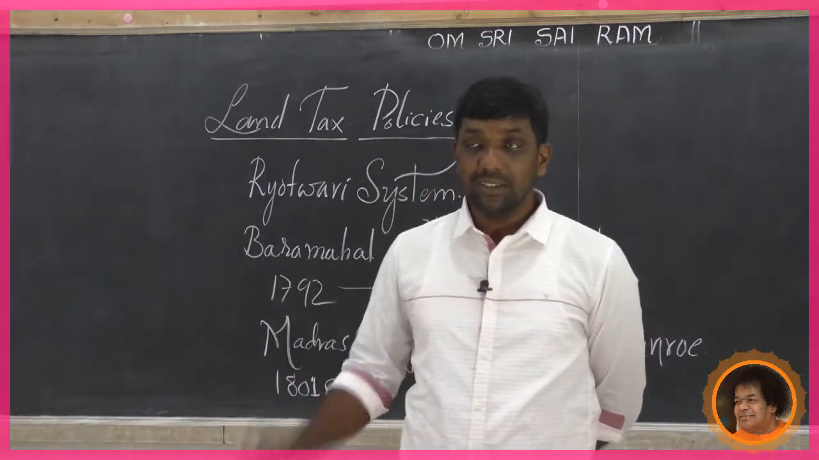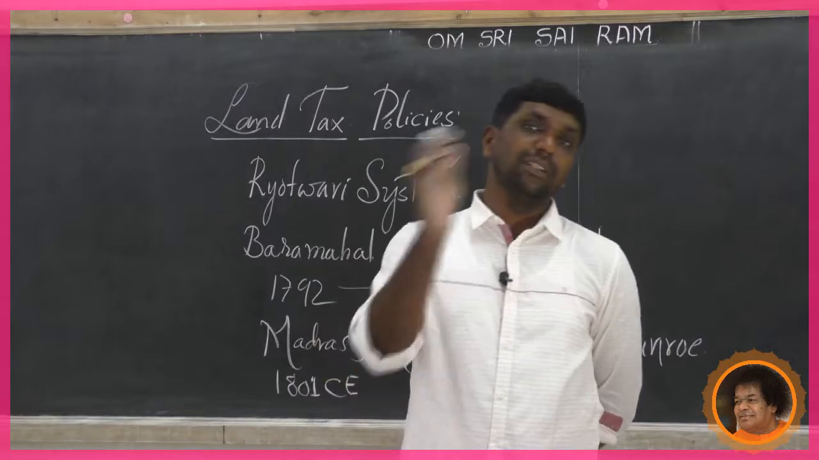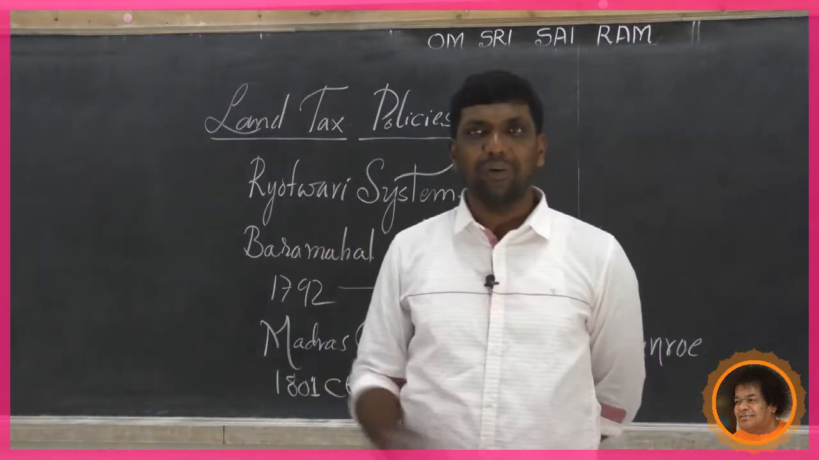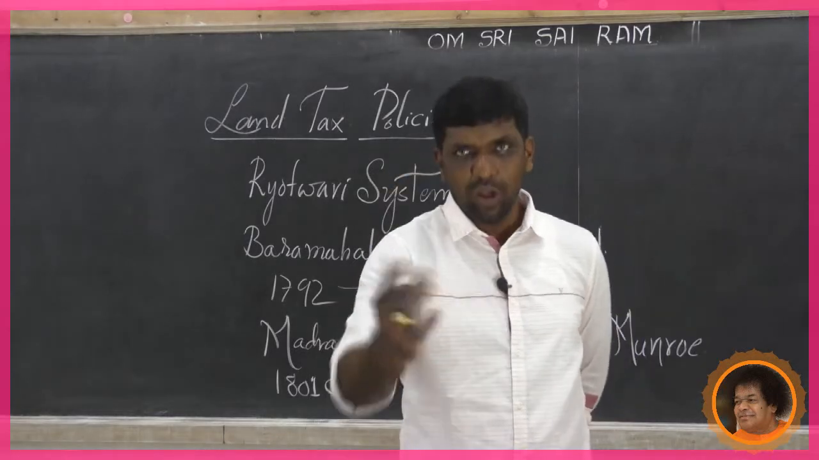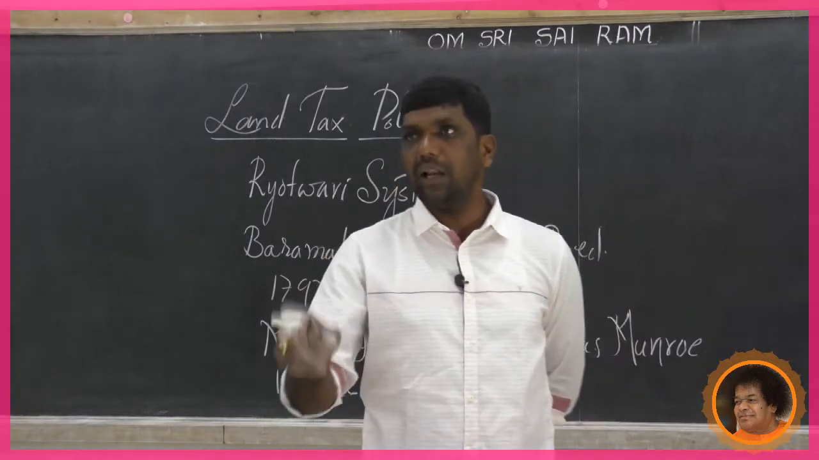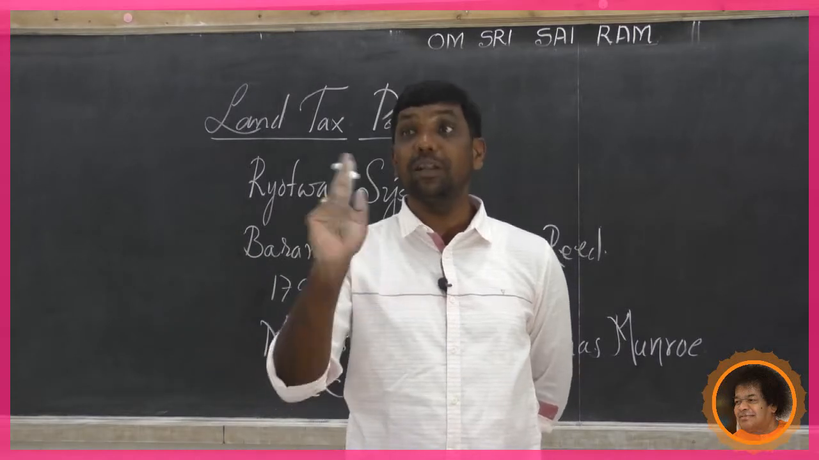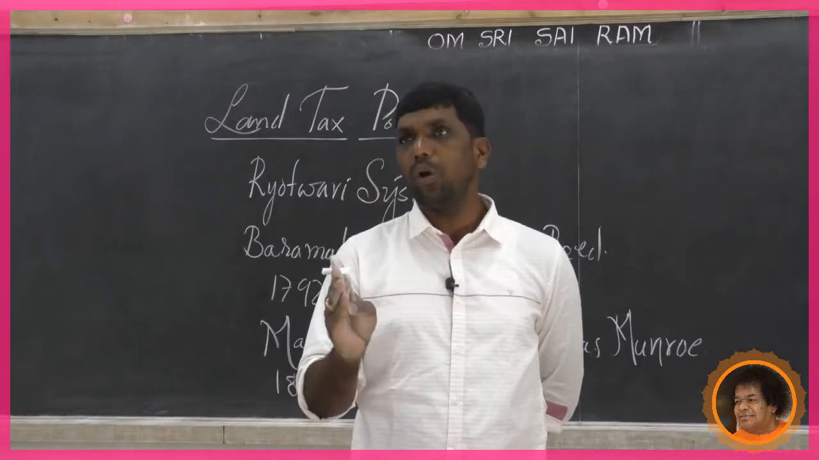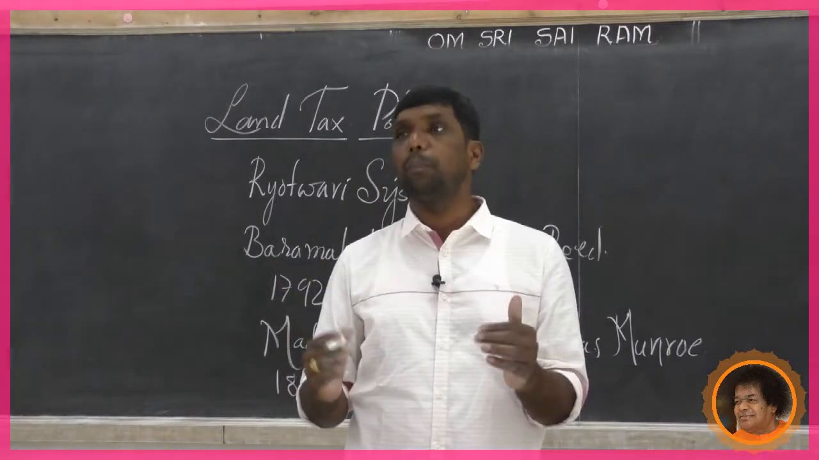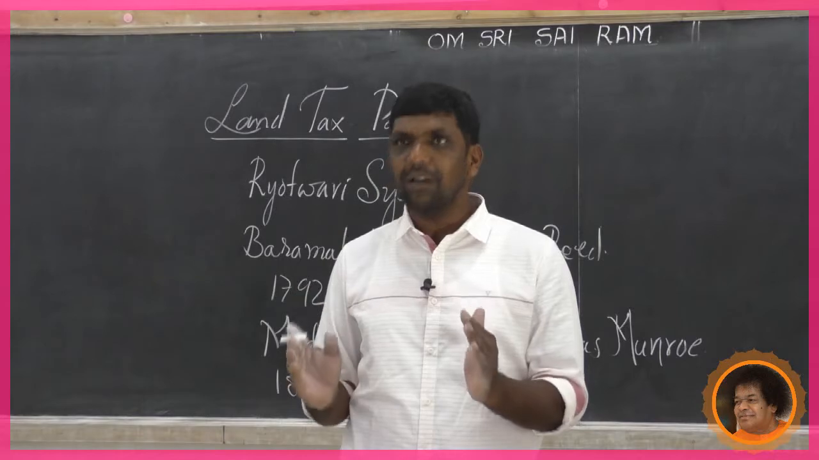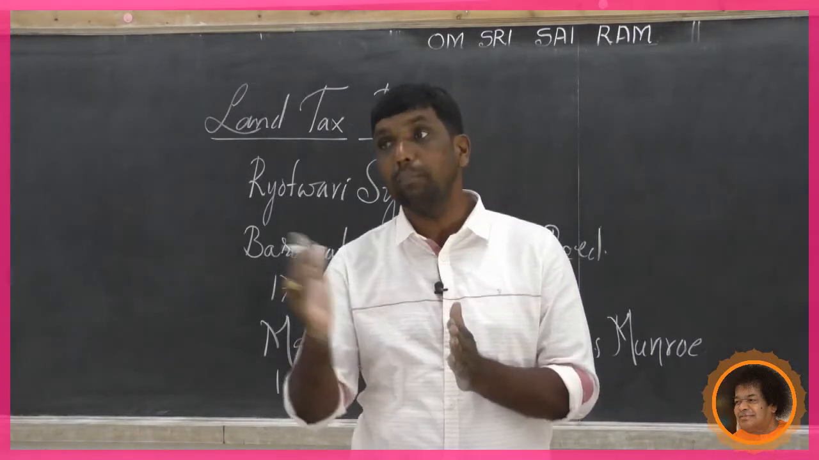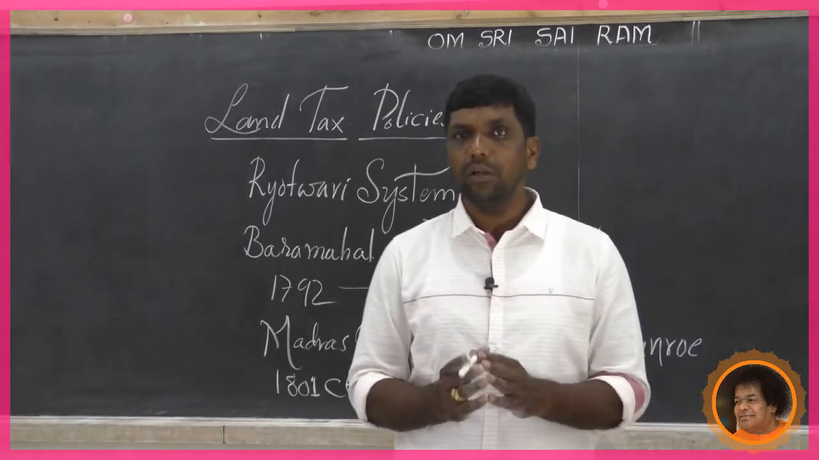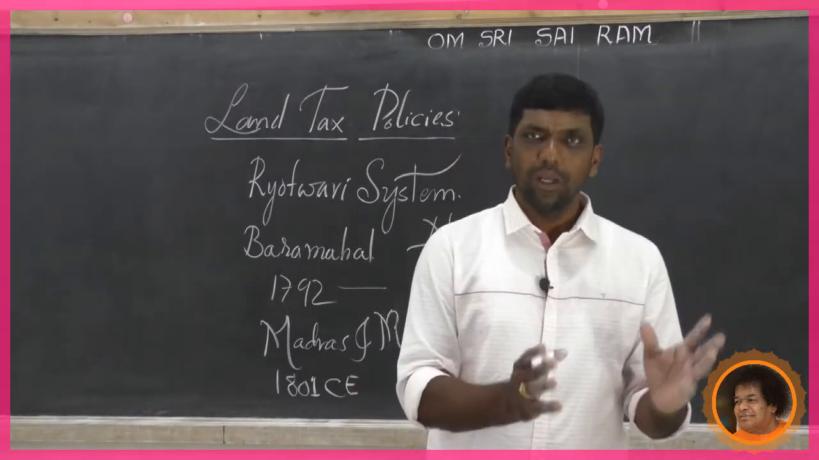Just to compare the Rayatwari system with the zamindari system. In the zamindari system, the zamindar was the owner of the land. All the lands were confiscated by the zamindar, and the zamindar became the owner of the land. But here, the tiller of the land, meaning the farmer, was recognized as the owner of the land. Then the owner had to pay 50% of the produce as land tax to the company government. If you grow 10 bags of wheat, you have to pay 5 bags as tax.